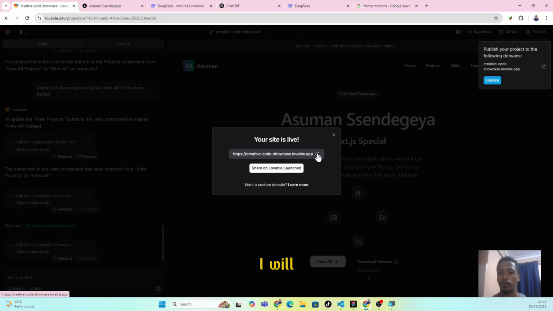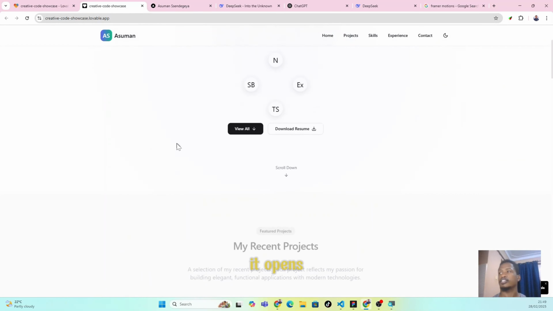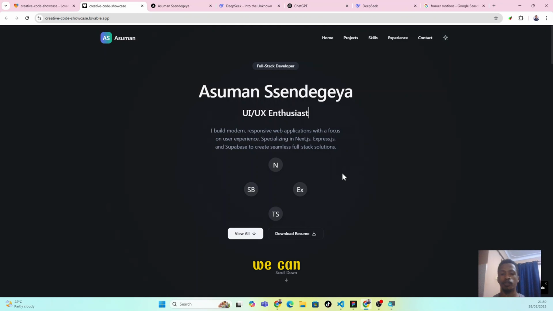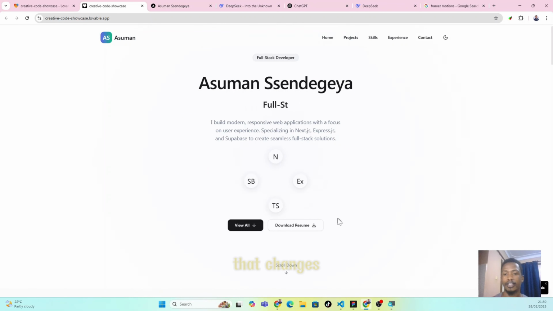So here I will copy, I'll open it. When I click, it opens in white. Now you might be wondering, why is it white? It's because there is a theme option here. When we change the theme, we can go to the dark theme, and then you can click again to change that theme.